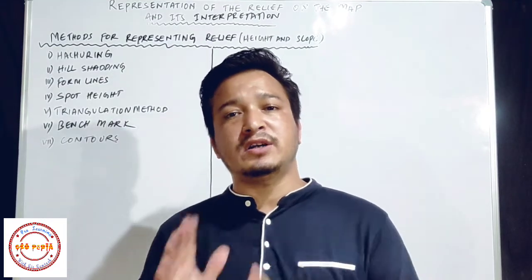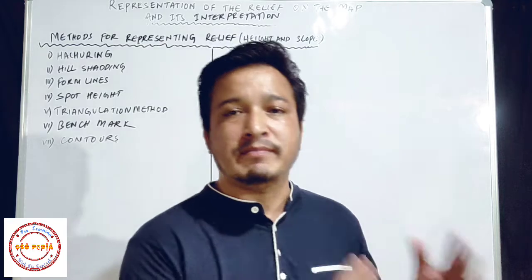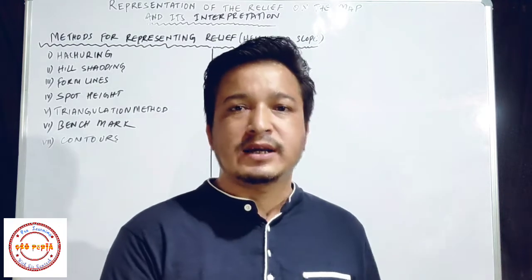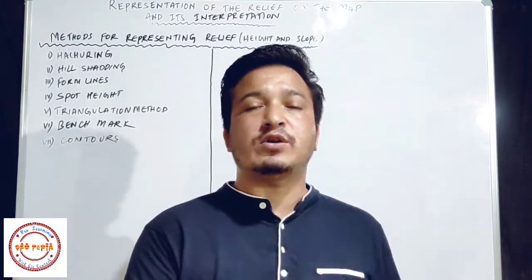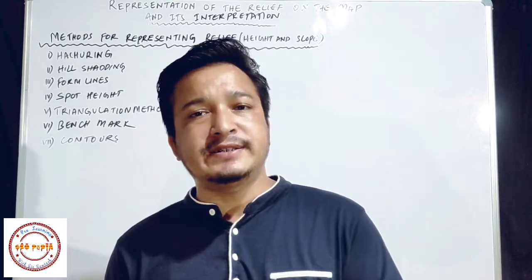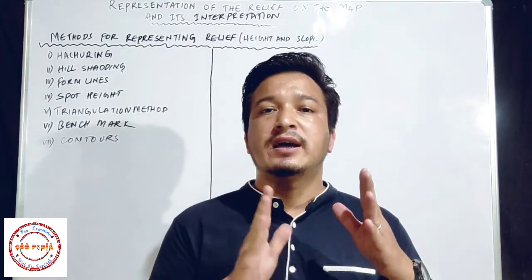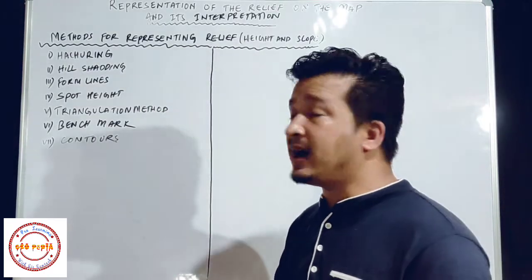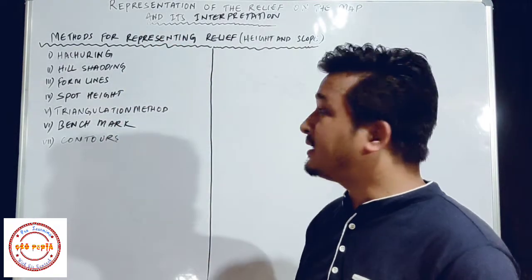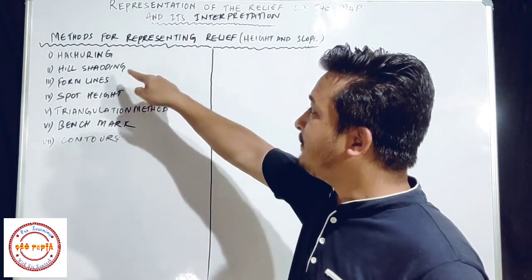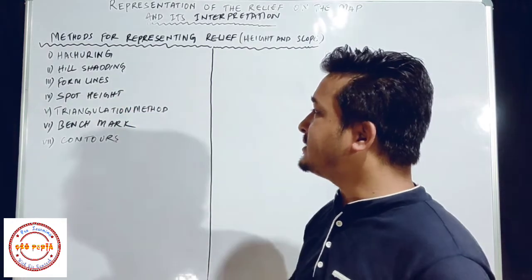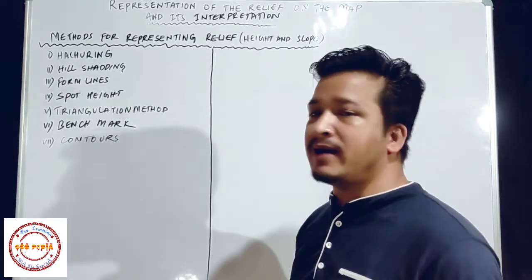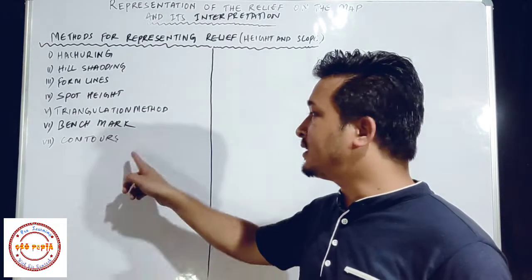But cartographers have found some methods by which we can depict heights and slopes of these landscapes on the map. These methods I have written here: first hachuring, then hill shading, form lines, spot height, triangulation method, benchmark, and contours.